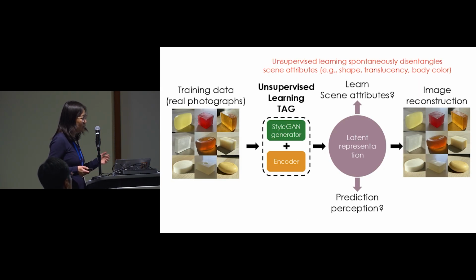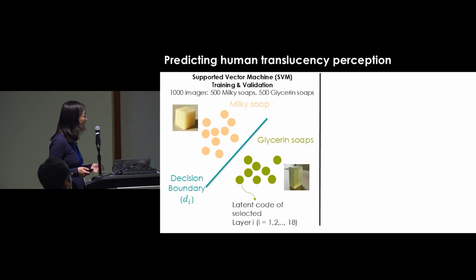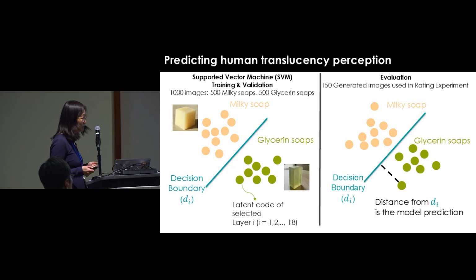So now we generated images and we learned the latent code. How do we connect to perception? We ask human observers to rate these different perceptual attributes, and we use another supervised learning. It is very easy to separate, in each of the latent code layers, a boundary between opaque and translucent soaps. And then we calculate the perpendicular distance of any arbitrary soap to see how far away it is from the boundary. And that is our model prediction.